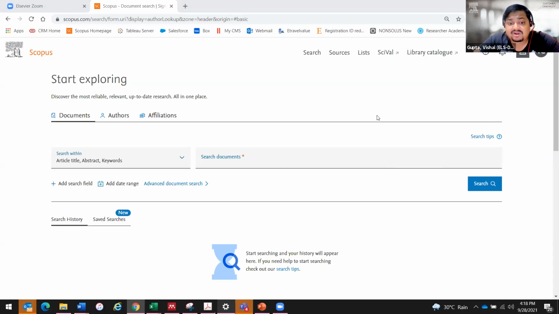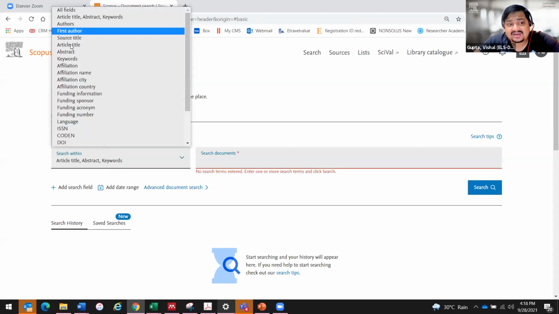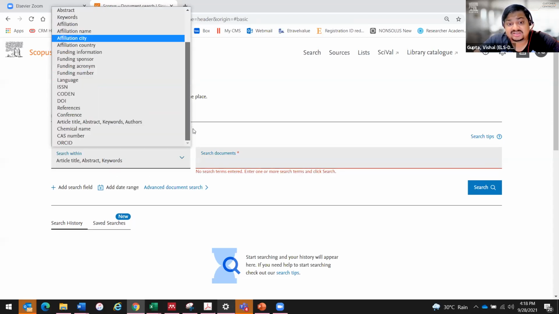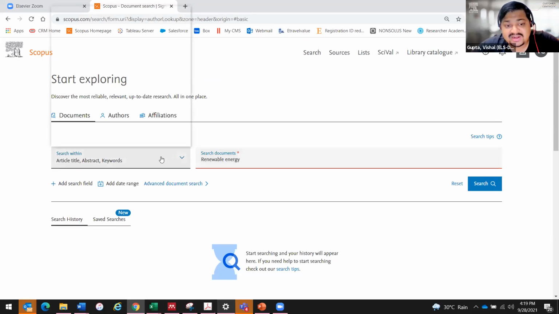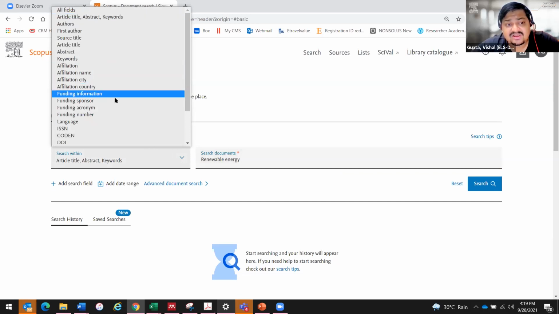So what we can see here is that there is a section to search documents, and here there is an entire list of what we can search in these keywords, right? So let's say my first keyword is renewable energy. Okay, so I have used this keyword, and I now need to tell the system what this is.